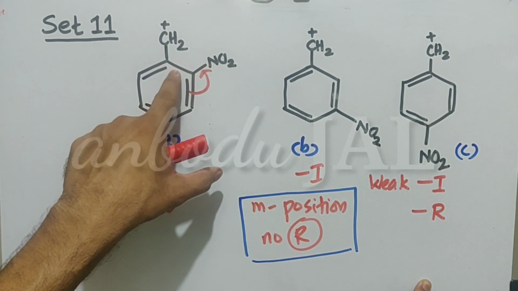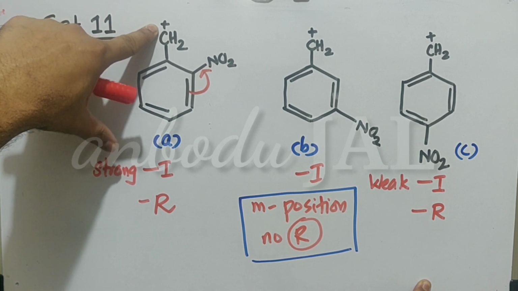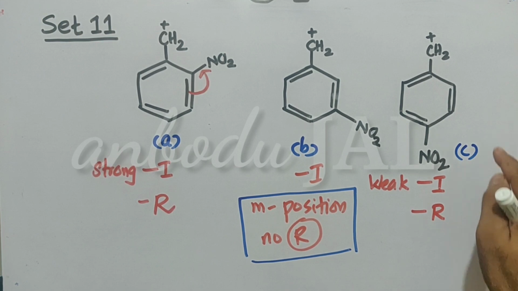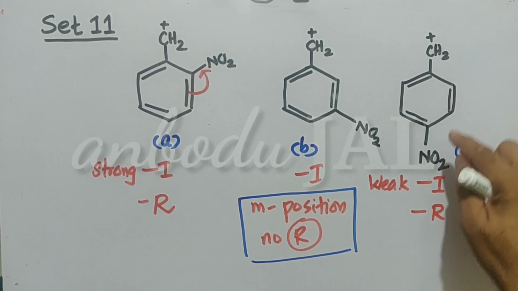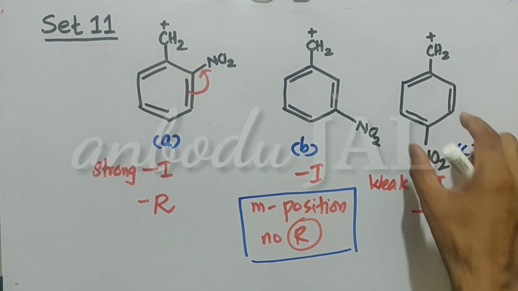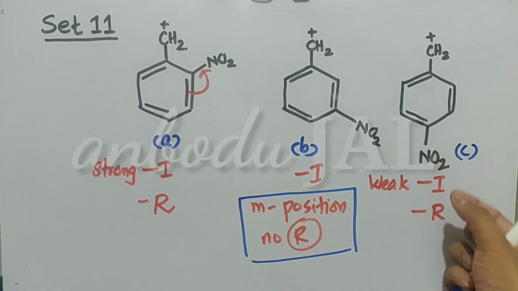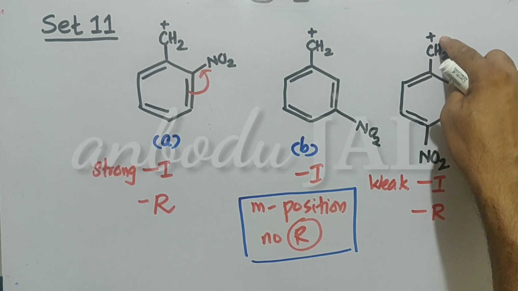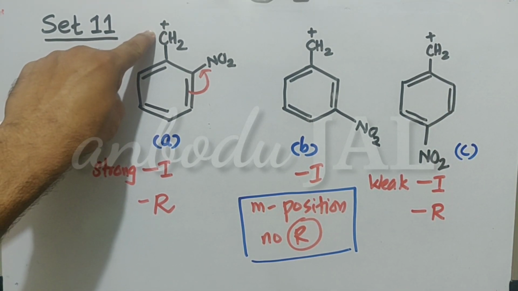As a result, the positive charge of this carbon increases. As positive charge increases, stability decreases. In C, the distance between the positively charged carbon and the NO2 group is maximum. That is why the inductive effect will be less, that is, the withdrawal of electron will be less. The positive charge will be lesser than in the first compound.